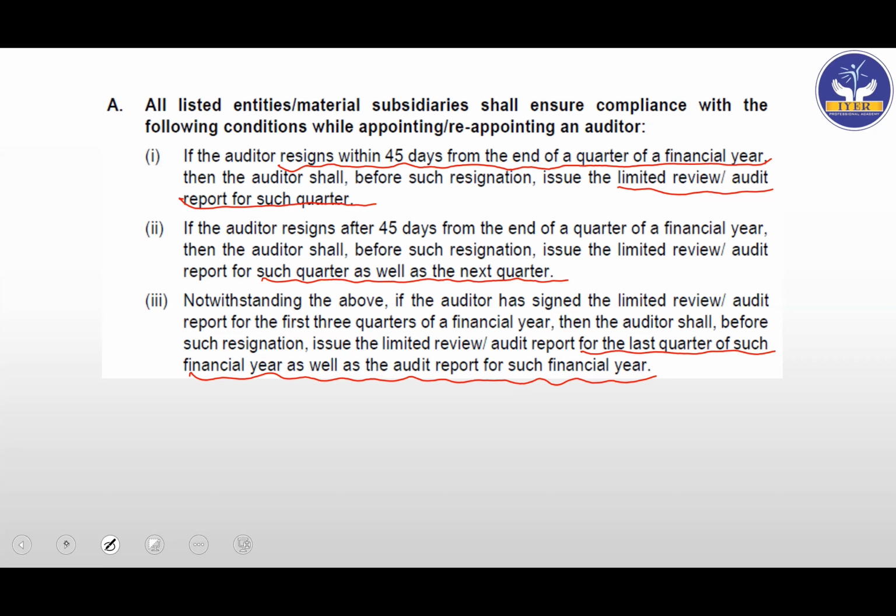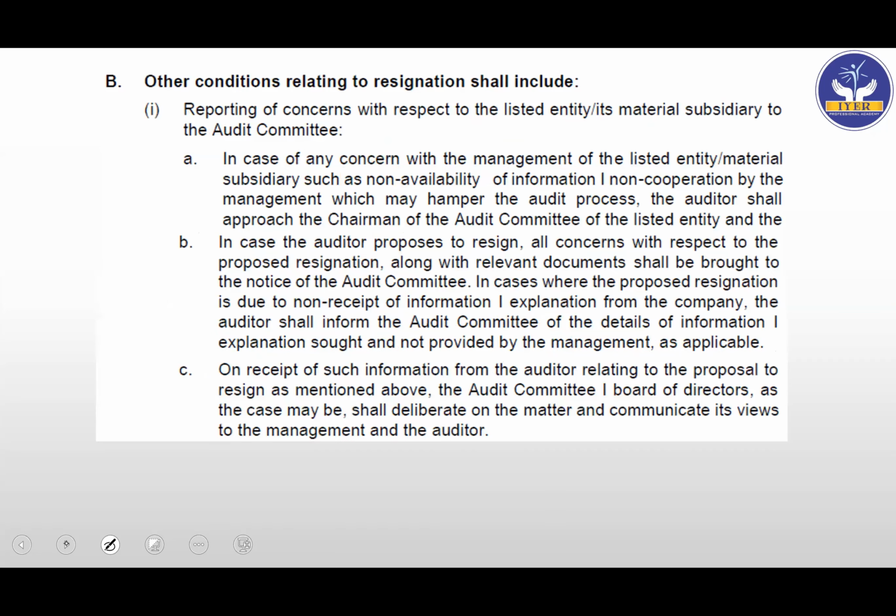Okay, next is B, that is other conditions relating to resignation shall include, and they have given here certain areas. Let's see. Reporting of concerns with respect to the listed entity or its material subsidiary to the audit committee. So exactly what we had discussed, the same thing. In case of any concern with the management of the listed entity or material subsidiary, such as non-availability of information, if the information is not available, then they are saying non-cooperation by the management, if it is there, which may hamper the audit process, the auditor shall approach the chairman of the audit committee of the listed entity and the,